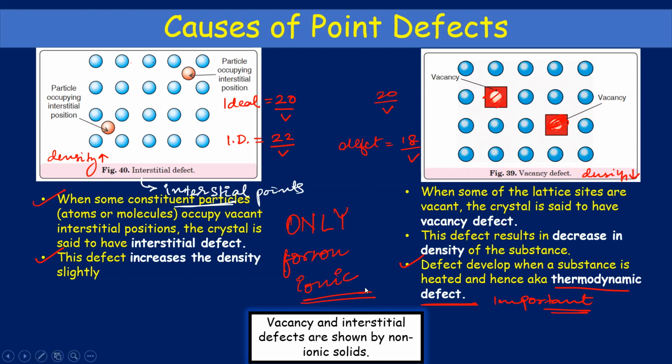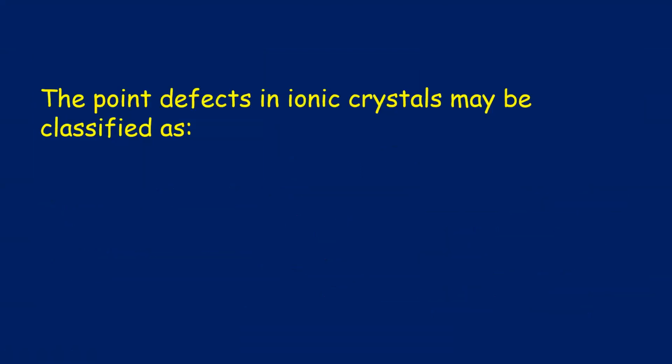Only for non-ionic crystals or non-ionic solids. Okay, so these are two: vacancy and interstitial. Density decreases in vacancy and density increases in interstitial defect. Moving on, the point defects in ionic crystals. Okay, so we have to only learn the point defects.